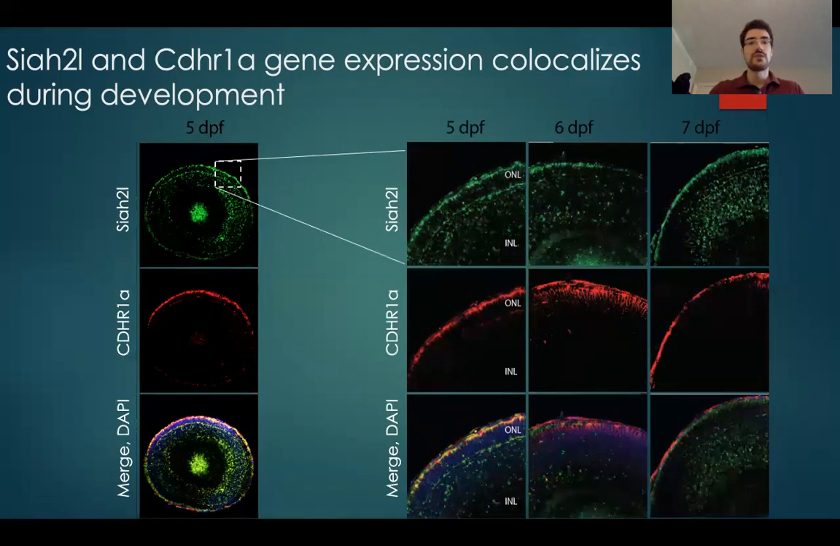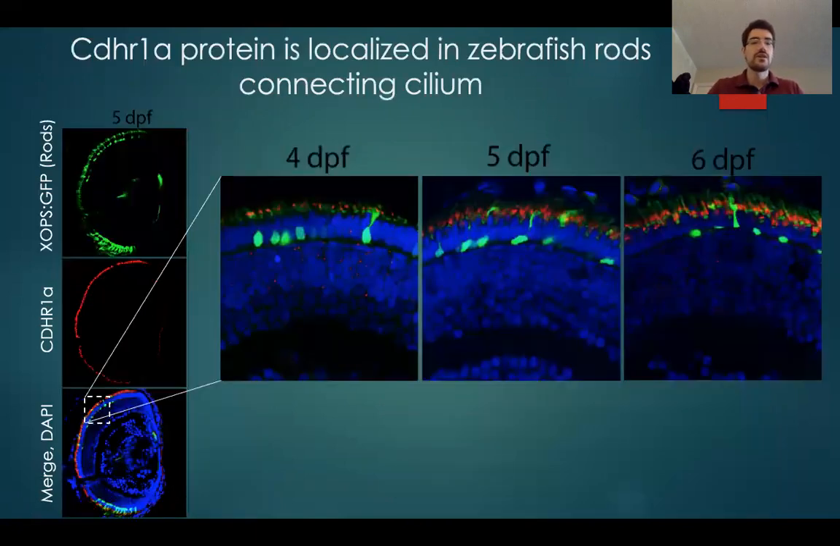When we look at Siah2, we can see that it has basically the same pattern. Siah2 is expressed around the eye in several different layers and co-localizes with CDHR1 in the outer nuclear layer where the photoreceptors are. Since post-translational modifications involve protein-protein interactions, we wanted to see if we can characterize and mark these proteins in specific photoreceptor cells.